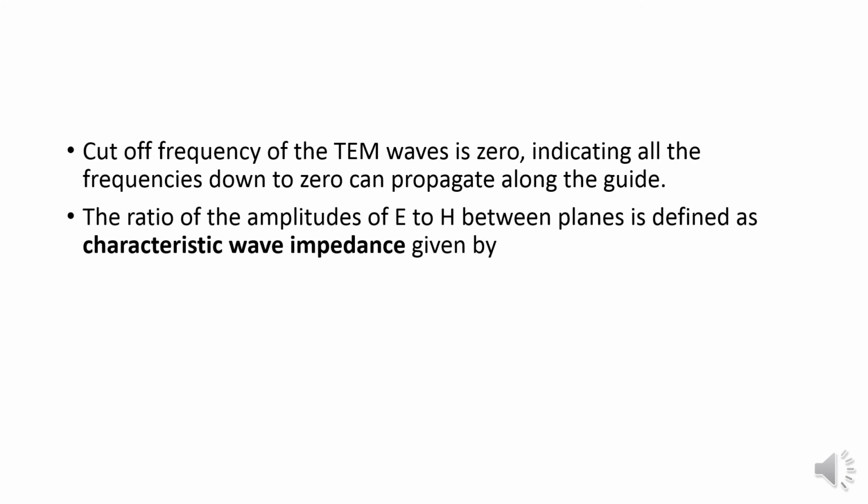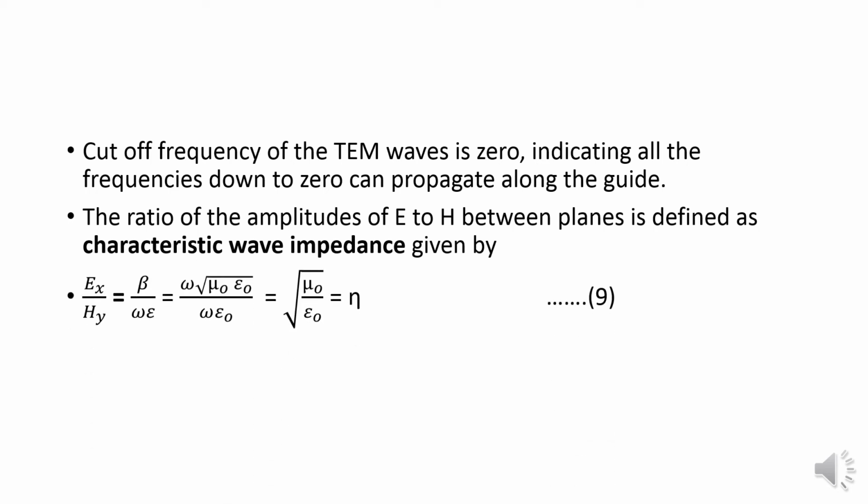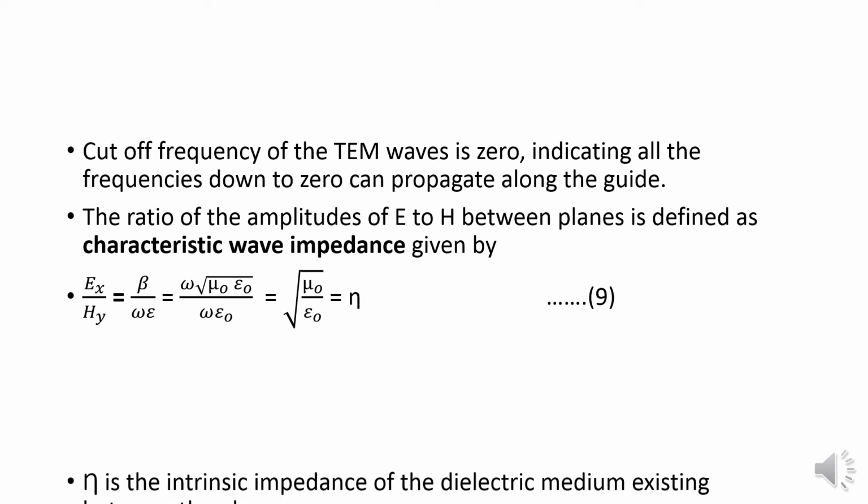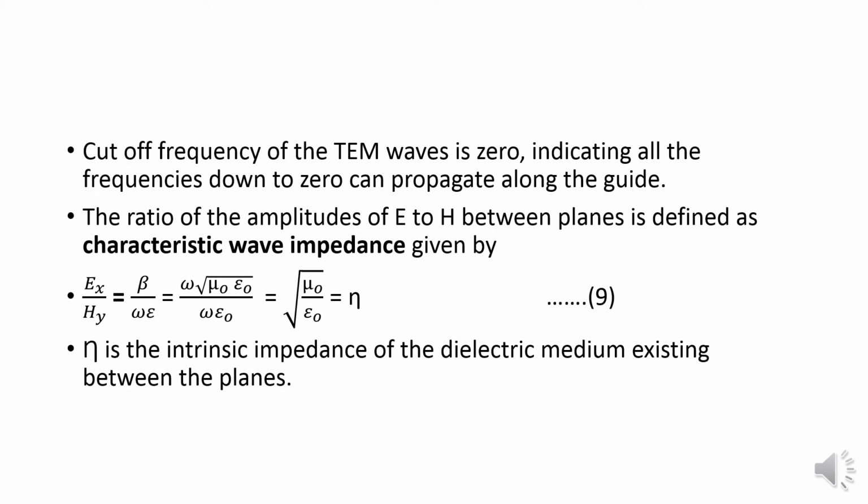The ratio of the amplitude of E to H between planes is defined as the characteristic wave impedance, given by Ex divided by Hy, which is equal to beta divided by omega epsilon, that will be equal to omega root of mu naught into epsilon naught divided by omega into epsilon naught. After cancelling, that will be equal to root of mu naught divided by epsilon naught, which is equal to zeta. So this is equation 9. Zeta is the intrinsic impedance of the dielectric medium existing between the planes. Then Ex will be equal to zeta into Hy.